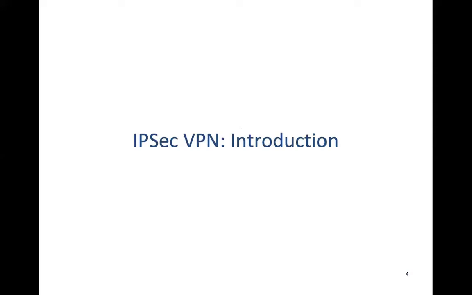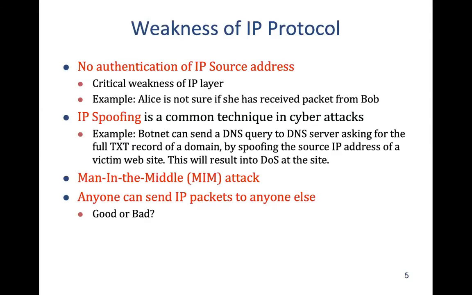Now, the motivation for VPN, we know, because the internet is not designed with security in mind. This protocol works at layer 3. We have seen so far that the IP protocol at layer 3 has a lot of weaknesses.